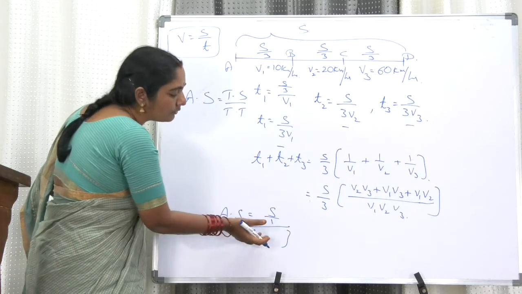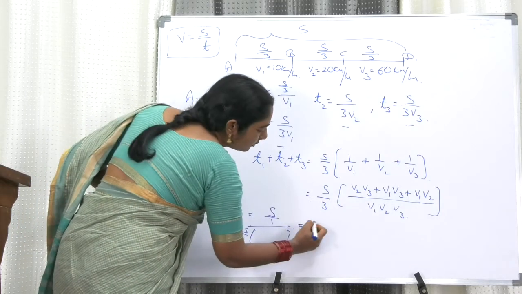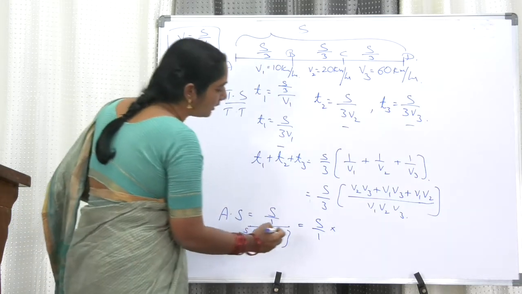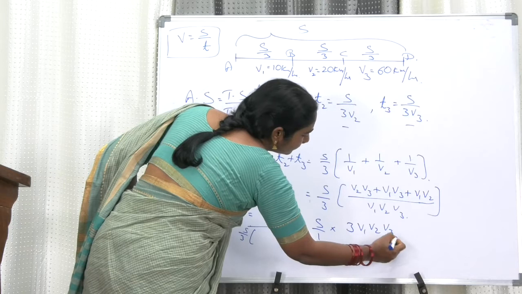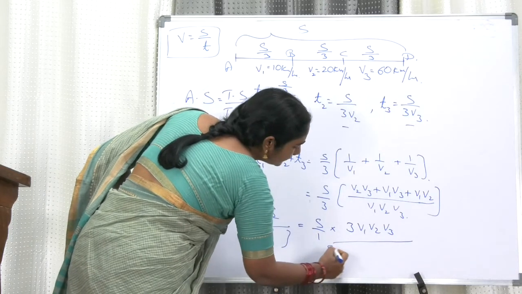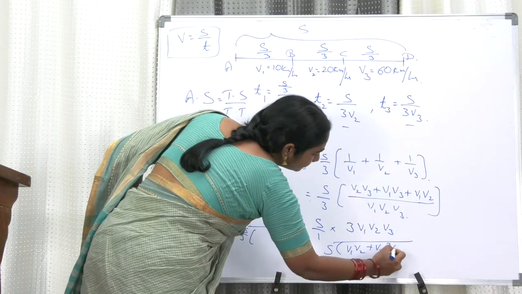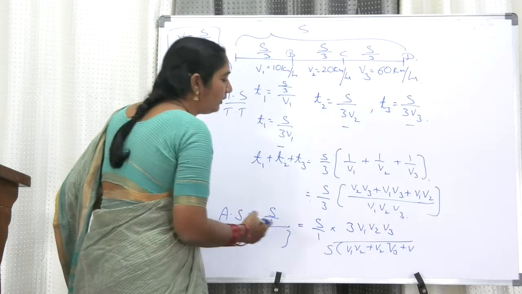In the next step we take the reciprocal of it. So that becomes 3v1, v2, v3 by s into v1, v2 plus v2, v3 plus v3, v1.